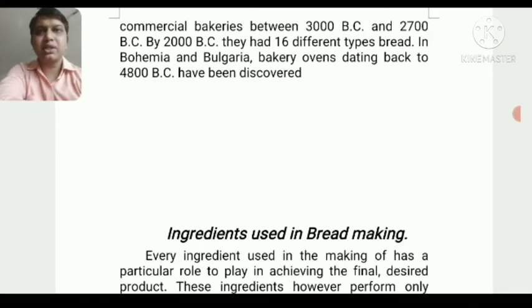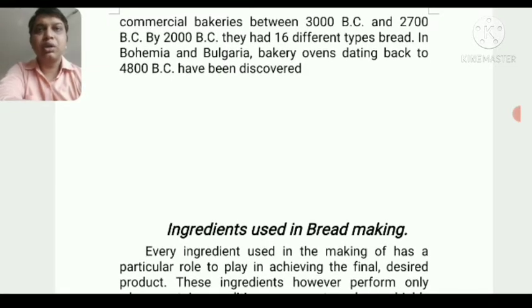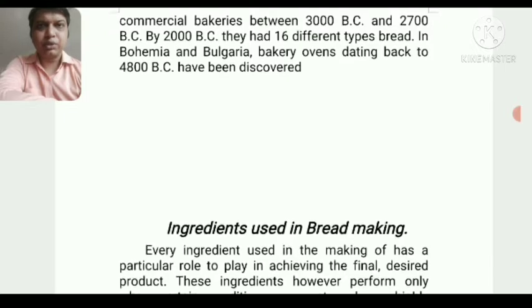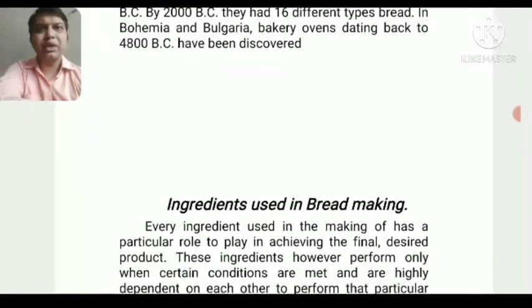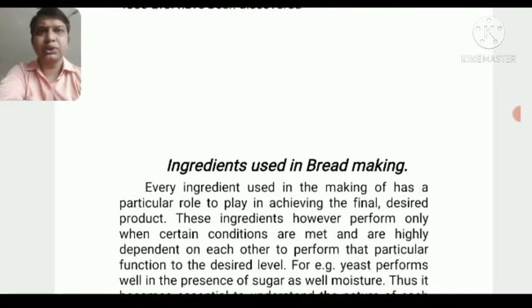When people started using them, nearly 3,000 or 4,000 years back, it is believed that they started the commercial oven through which they make breads, and these fermented, oven-baked breads initially had about 15 to 16 varieties available in the markets. This is all about the history of the oven and the history of bakery or baking, when baking was started.